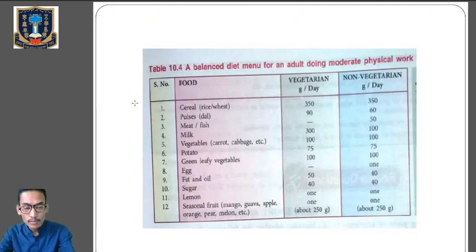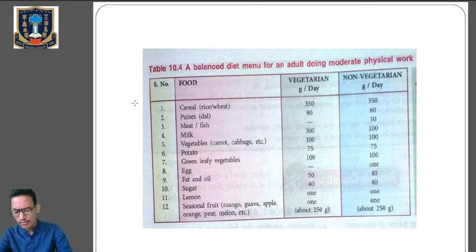Then a balanced diet menu for an adult doing moderate physical work. So this is just the daily requirement of a common balanced diet of individuals. Cereals, rice, wheat: vegetarian 350 grams per day, non-vegetarian 350 grams per day. So that's both tables also. A balanced diet menu for an adult doing moderate physical work.